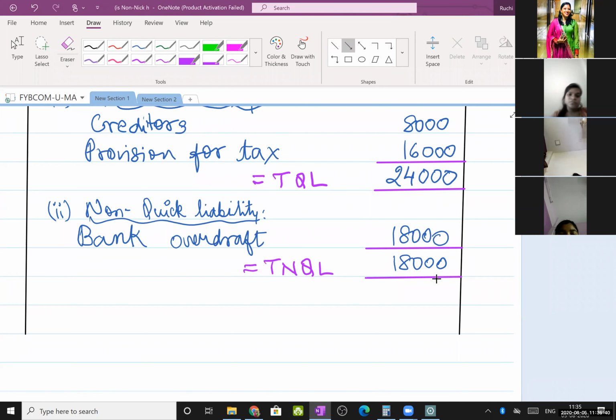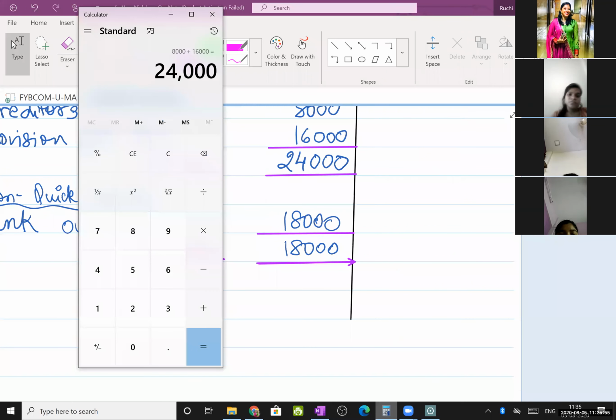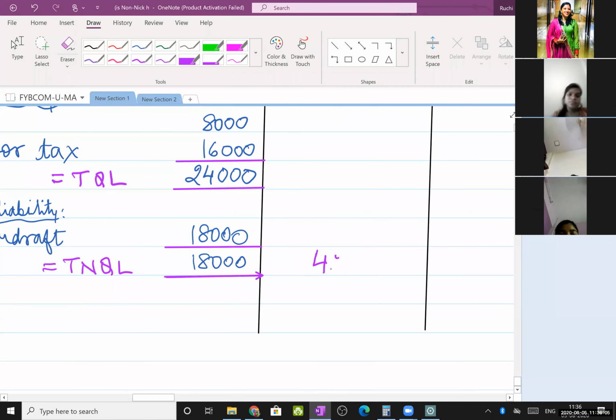So take this grand total outside. 24,000 plus 18,000 is how much? 42,000. So right here, 42,000. How do you get this? Quick liability plus non-quick liability. Okay.